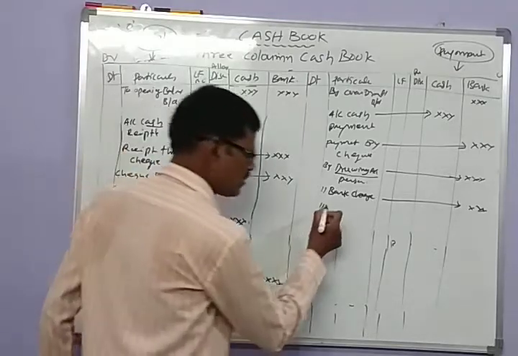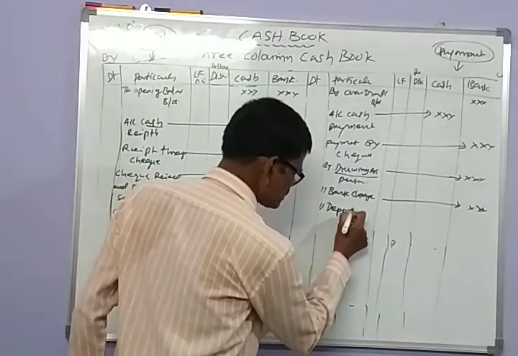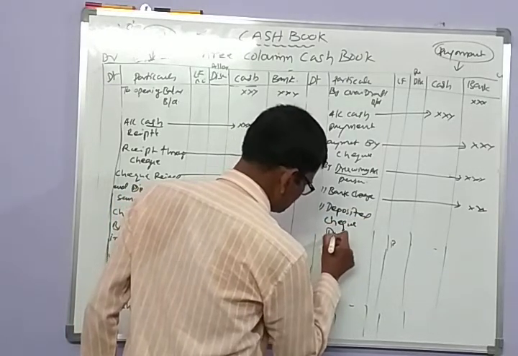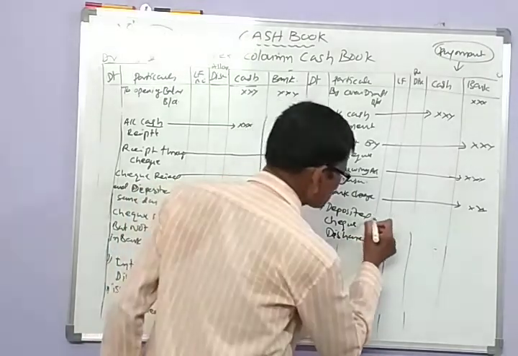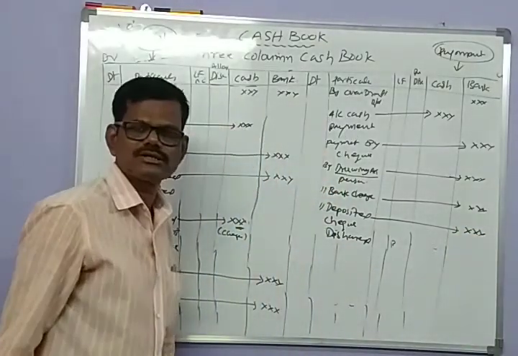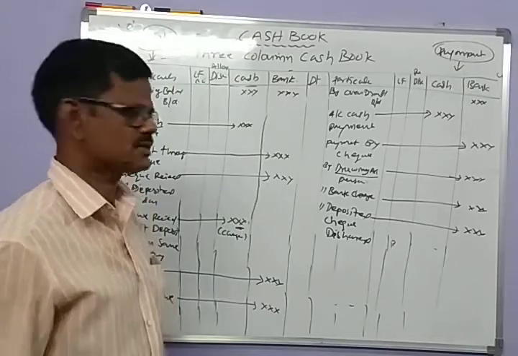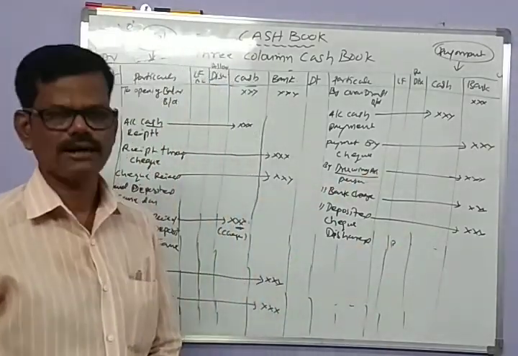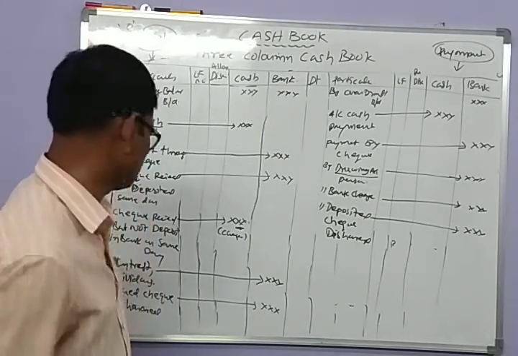So if the deposited check is dishonored, then it is recorded on the credit side. The dishonor of this deposited check is written on the credit side in the bank column.